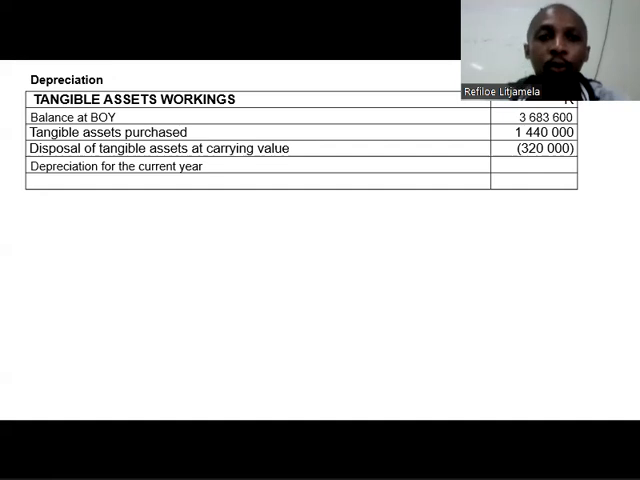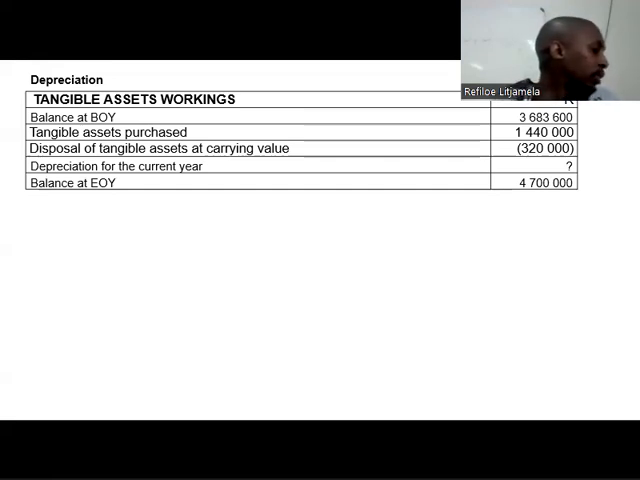That's why I'm saying this note is simply a summary of your tangible asset note. As I've explained, the purchase of tangible asset at cost price will be under movements. Disposals of tangible assets at carrying value will be under movements, and depreciation for the current year will also be under movements. But in this case, I was not given depreciation for the current year. That's why I'm going to put that as a question mark. I was, however, given balance at the end of the year at carrying value, which was 4,700,000. And then you just use the reverse operation to calculate the depreciation amount that is missing.